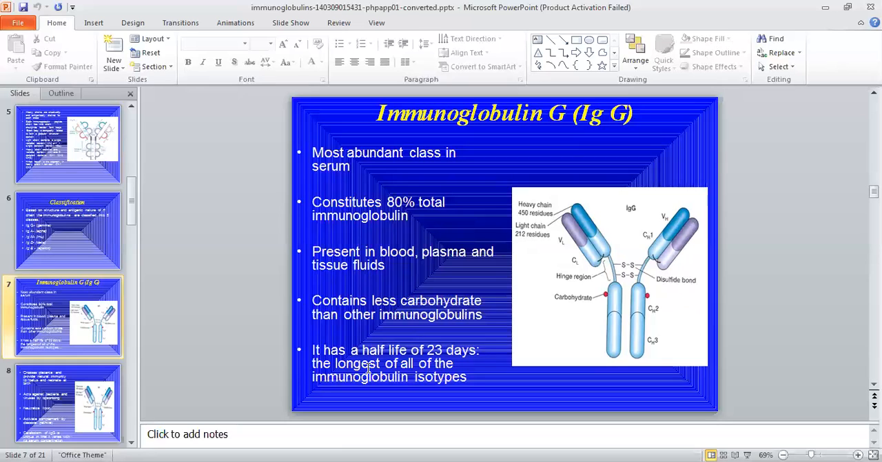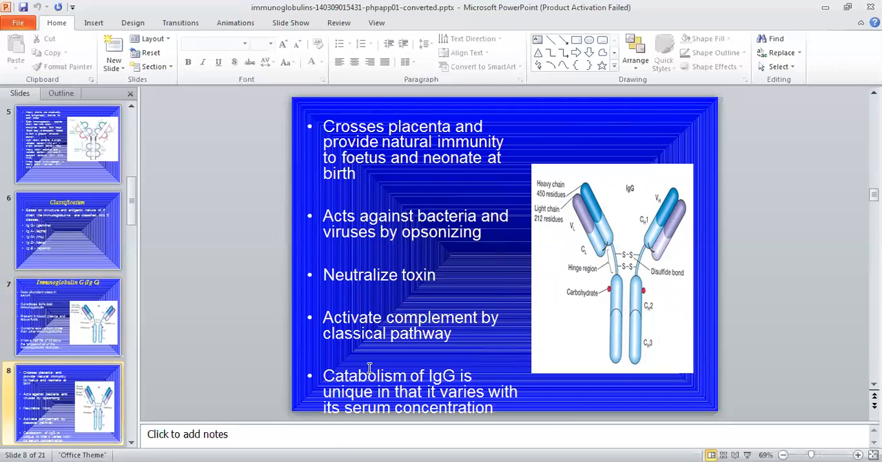Again, the half life of this immunoglobulin is 23 days. This IgG crosses the placenta, and it transfers from mother to child with the help of the placenta. That's why this immunoglobulin provides this type of immunity. When the immunoglobulins are transferred from mother to baby, these are known as passive natural immunity.